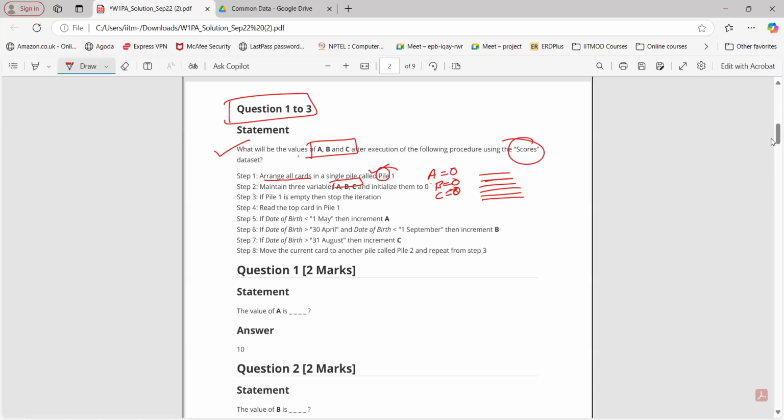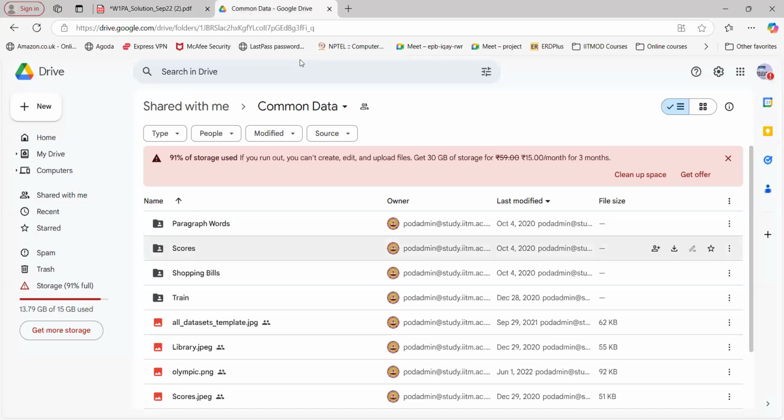Now at step 3, if pile 1 is empty, then stop the iteration. But this is our pile 1, and it is not empty. We have the cards in this particular pile. So what do we have to do? Read the top card in pile 1. I will take that card out and read this particular card, and then go to the next step. On this card I will check the date of birth. If you see the scores data set here,